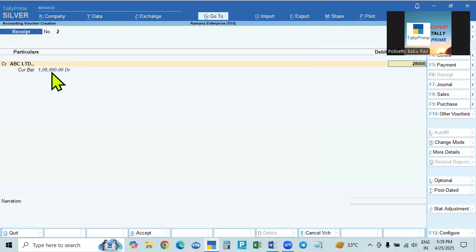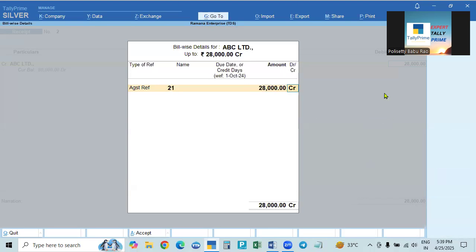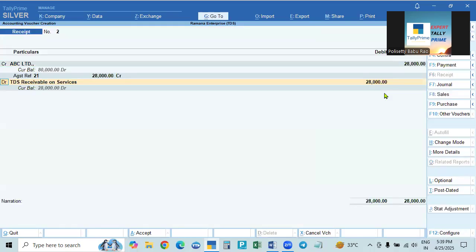So 28,000. His account is credited against that, which is against the 2nd September bill. That is the last bill. All these old bills will not show because we are assuming that we have already received the money. So when you make the receipt entry, these balances will be closed. Now only this will be shown, so we select this 28,000. We received the money against this reference, and then the party is credited.